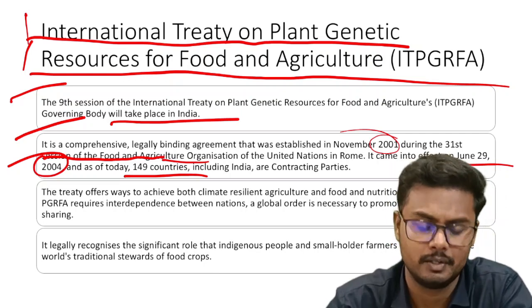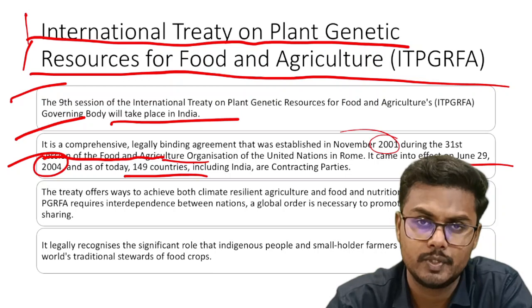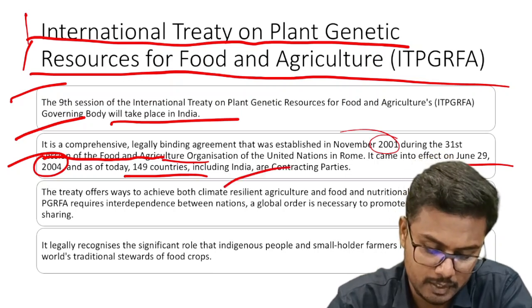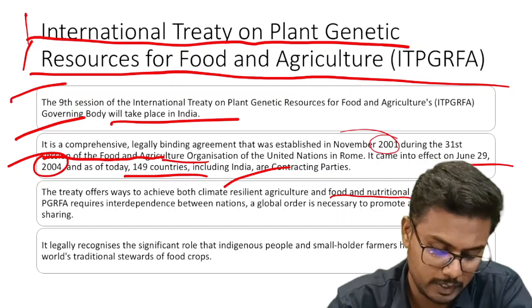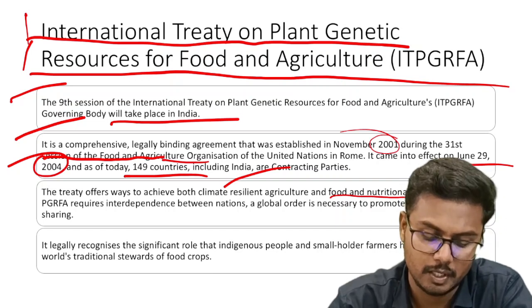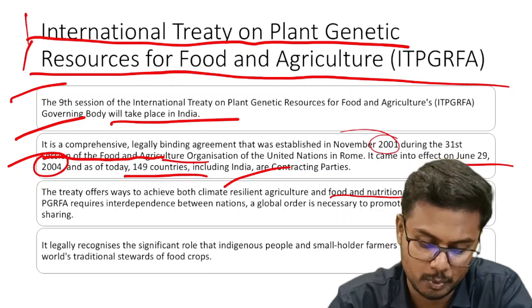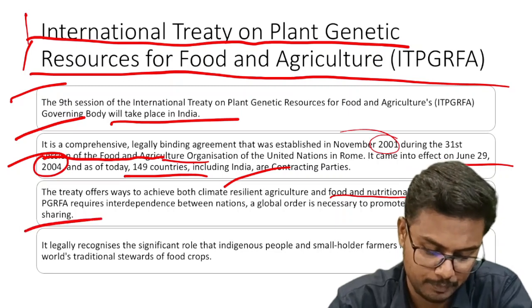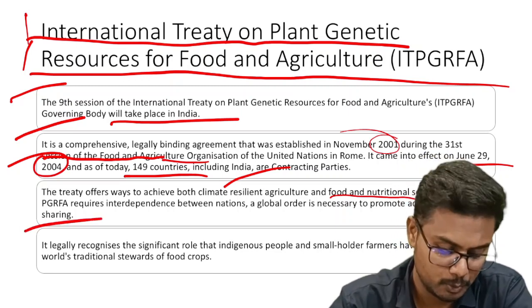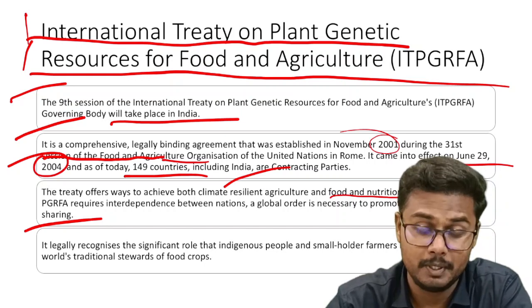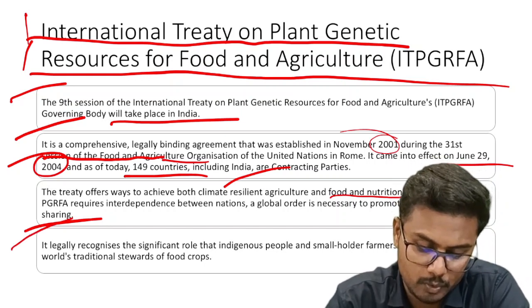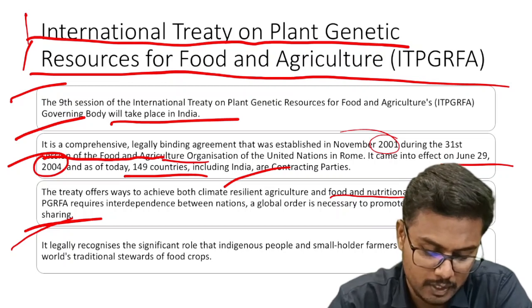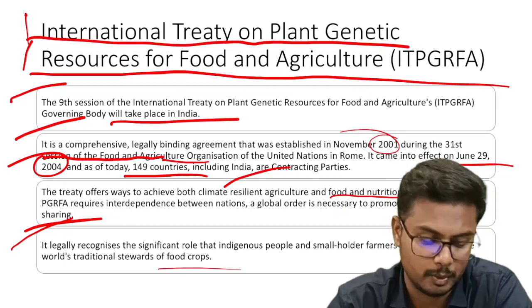Why is it significant? The treaty offers various ways to achieve both climate resilient agriculture as well as food and nutritional security. Because it requires interdependence between nations, a global order is necessary to promote access and profit sharing. All right. The next most important point is that it legally recognizes the significant role that indigenous people and smallholder farmers have played as the world's traditional stewards of food crops.